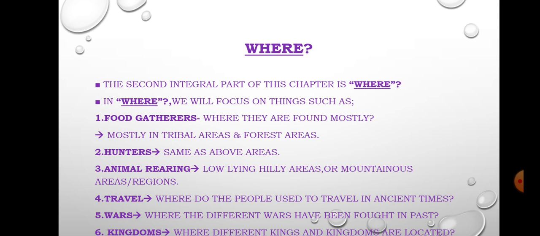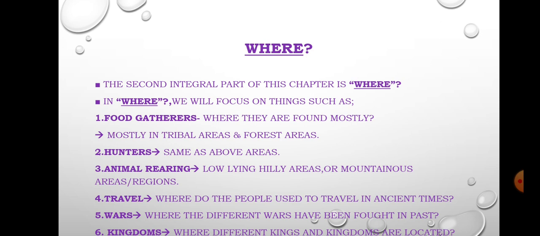So, I think both the concepts that we discussed today, the first one is what. In that, I am recalling again, we studied mainly what kind of food they used to eat, food, clothes and shelter, what kind of houses they used to build, what kind of clothes they used to wear. All these things we discussed in what.